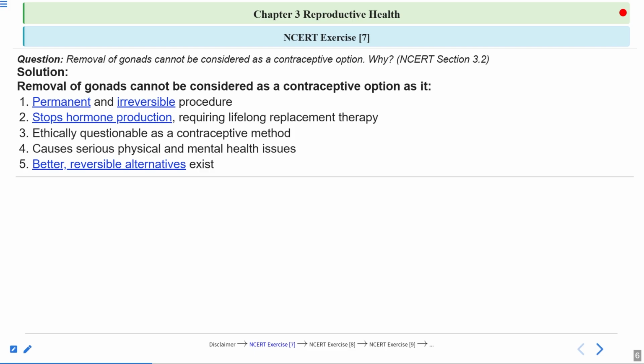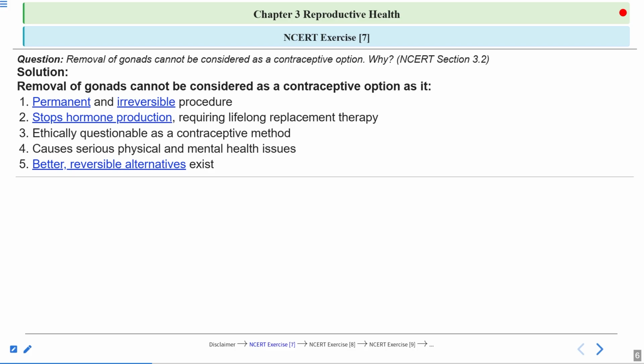So a lot of reversible methods are available like IUDs, which are intrauterine devices inserted into the uterus. IUDs are also of three types: non-hormonal IUDs, then copper IUDs, then hormonal IUDs. Then oral pills are available, implants are available, condoms are available, which are barrier methods. Clear? So better reversible alternatives are also available.